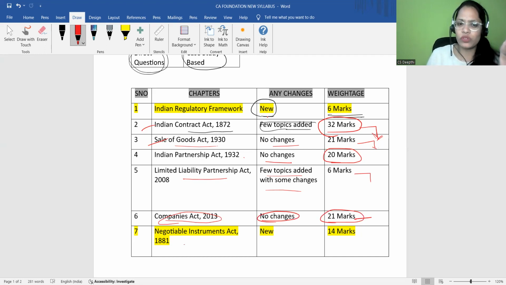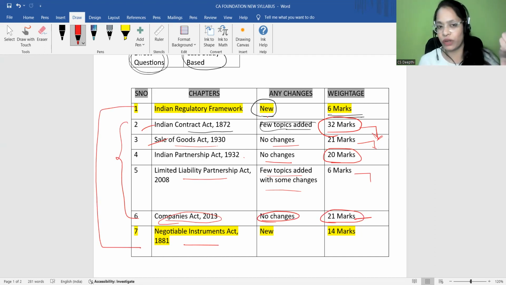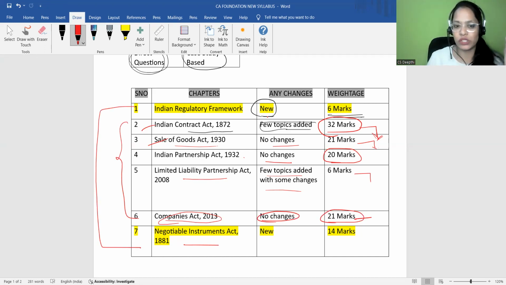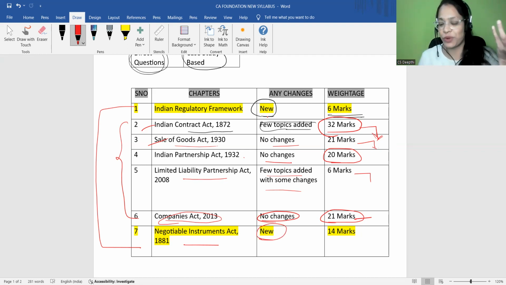And the last one is the Negotiable Instruments Act 1881. This is one of the new chapters which is added. Previously, we used to have only 5 chapters, but in the new syllabus, they have added 2 chapters. The Indian Regulatory Framework is one chapter which is added, and the last one, the Negotiable Instruments Act 1881, is the second chapter which is added. Of course, this is an entirely new chapter, and the weightage is 14 marks. We have to concentrate on this chapter much because 14 marks is really a good number, right?